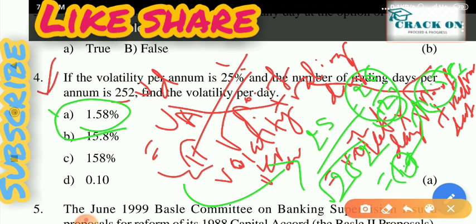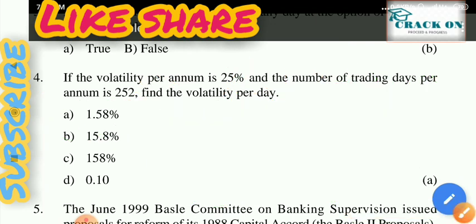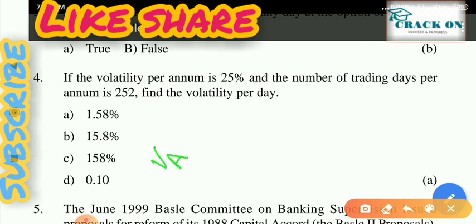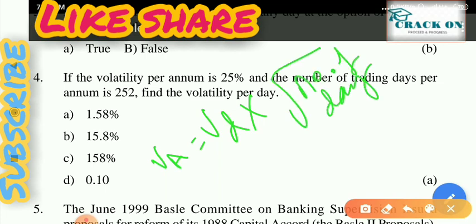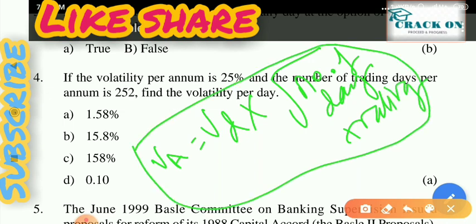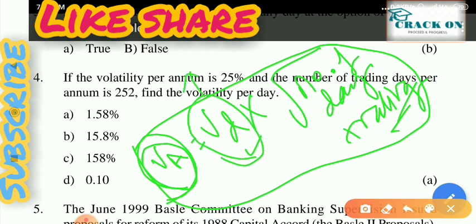So remember this formula: volatility per annum equals volatility per day multiplied by the square root of the number of trading days. If volatility per day and the number of trading days are given, we can calculate the volatility per annum. And if the volatility per annum and the number of trading days are given, as in this question, then we can easily calculate the volatility per day by dividing.